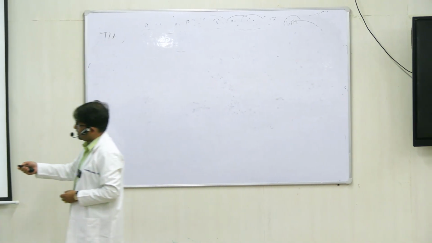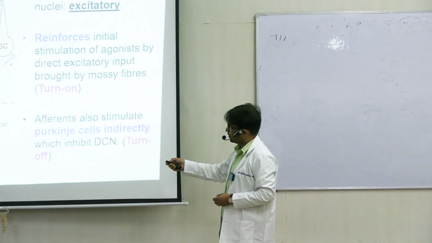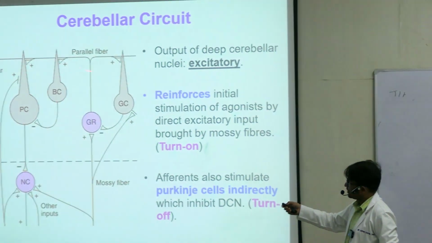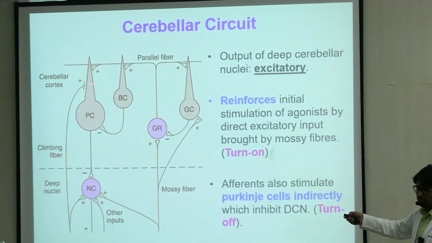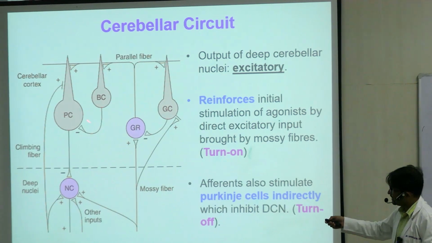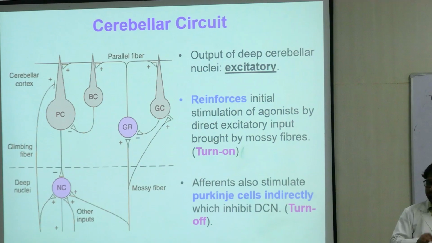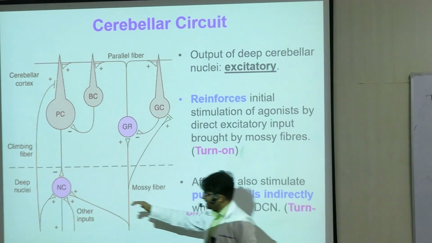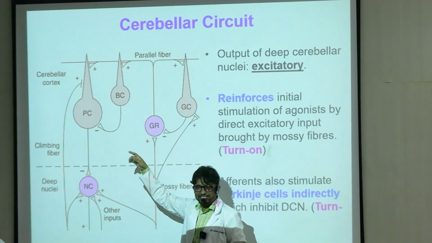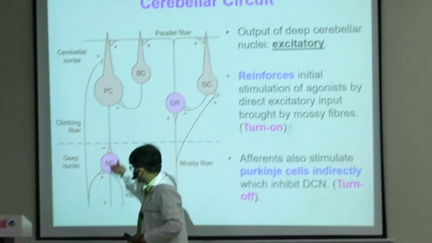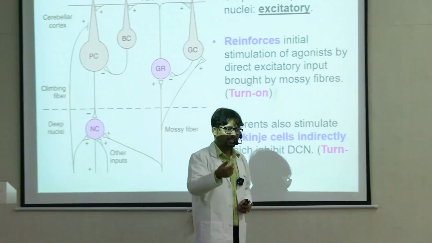If you trace the basket cell, for example, what is happening? The signal is exciting the granule cell, which is exciting the parallel fiber, which in turn is also exciting the basket cell, right? The basket cell in turn is inhibiting the Purkinje cell. The Purkinje cell, which was inhibiting the deep cerebellar nuclei, when it is itself inhibited, its inhibition effect is gone. So the deep cerebellar nuclei can keep on exciting. So this is an additional layer of check and balance.